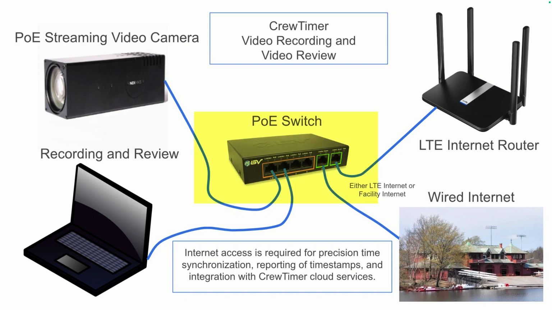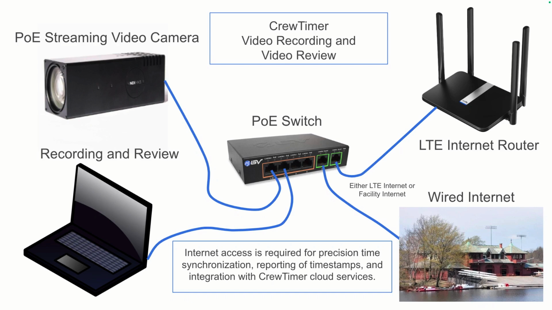The PoE switch in the center powers the camera over the Cat5 cable. It also provides a connection between a laptop, which is doing the recording and review functions, and the camera. And finally, there's a required connection to the internet. That connection can be either wired directly to your facility, or it can hook into an LTE internet router that has a wired connection.